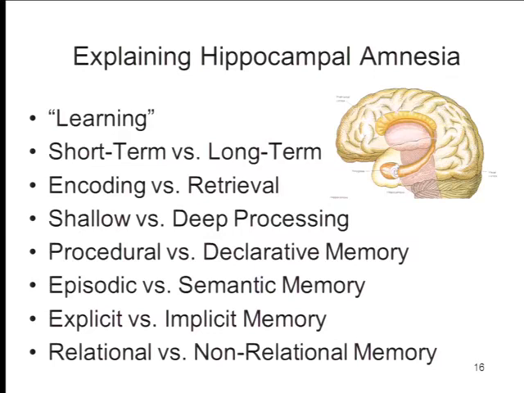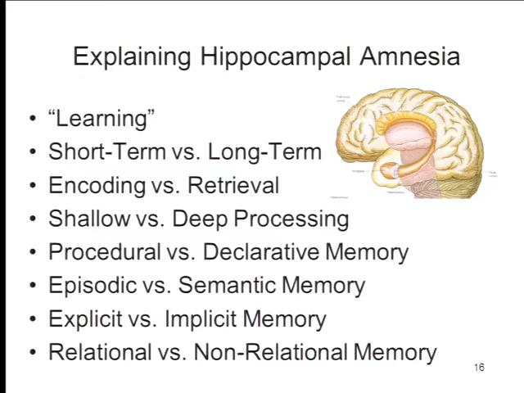Memory, short-term memory, and long-term memory, the explanation of hippocampal amnesia changed completely and changed overnight. People said, well, the hippocampus is important for long-term memory, but it's not important for short-term memory. Then, a little bit later on, when people like Endel Tulving began to make a distinction between encoding processes and retrieval processes, the theory of hippocampal amnesia shifted once more, and it was decided that the hippocampus was important for the encoding of new memories, but not for the retrieval of old memories.